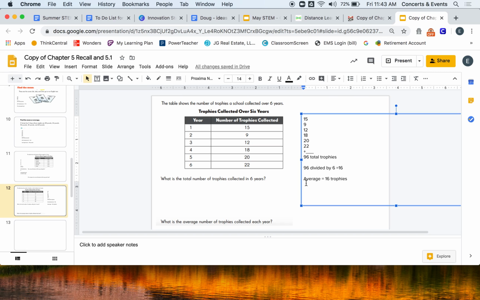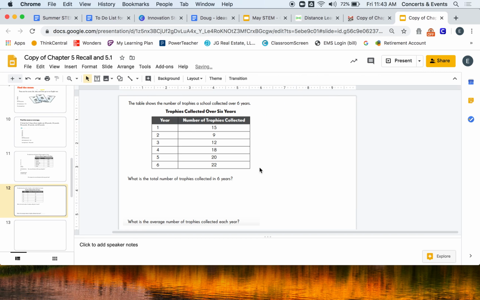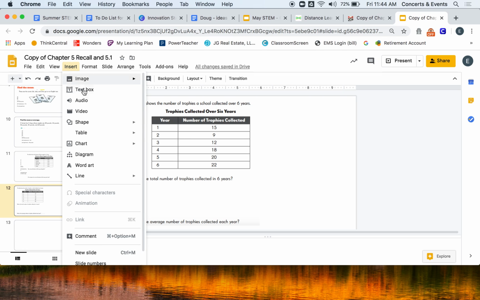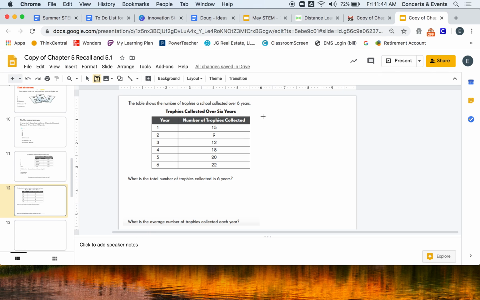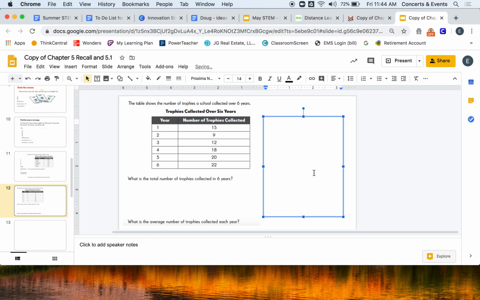All right, last one. I want you to press pause and then try this problem and then press play when you are ready. All right, this one's trophies collected over 6 years. So how many trophies they've won. So if I want to find the average, you see the scores are all over. I'm going to first add up all the numbers.